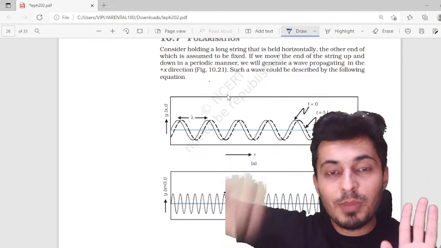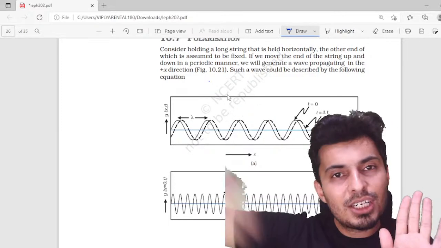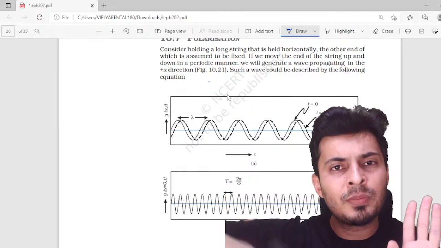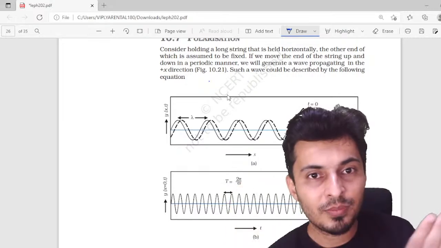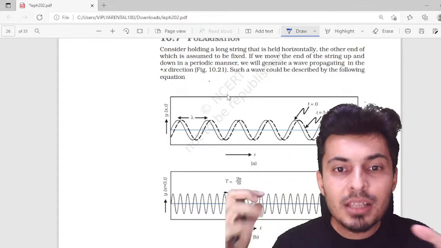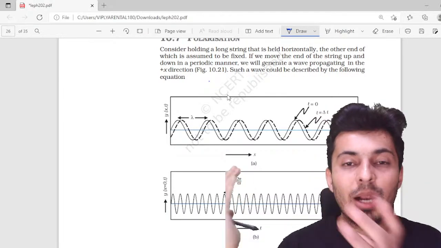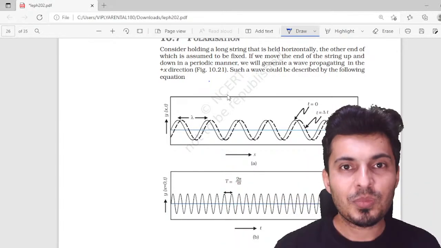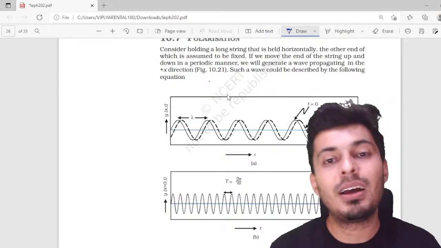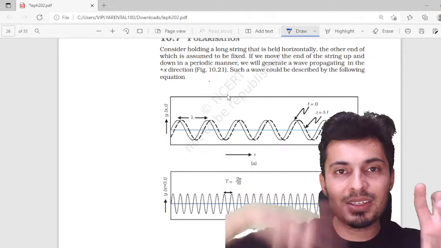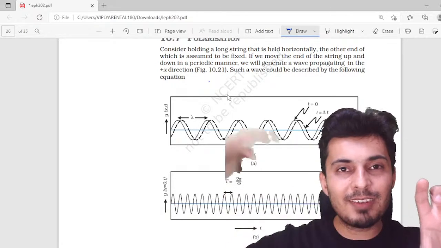But if you are making the string vibrate in a direction which is different from the slit through which the string is passing, then the wave will not pass properly. You can see a part of it will just get chopped off. That phenomenon can only happen in transverse waves, where a part of the wave gets chopped off when you pass it through slits.